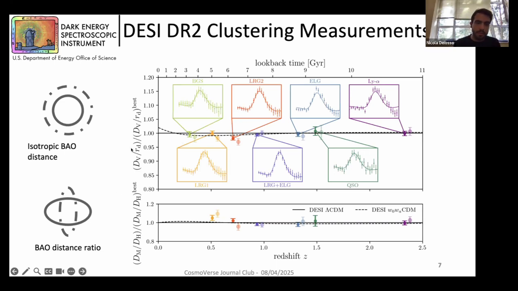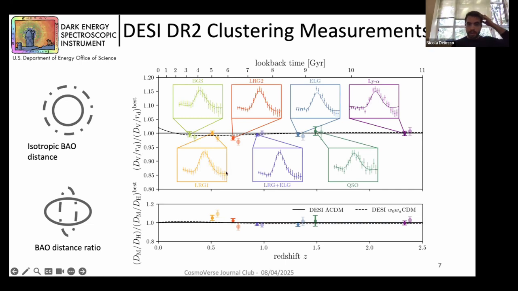We have in the upper panel the isotropic BAO distance, and in the bottom panel the BAO distance ratio, so the ratio between comoving distance and Hubble distance, normalized with the best ΛCDM fit with our data. That is the solid line here in the two plots.